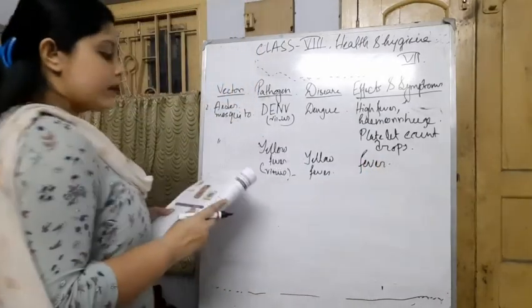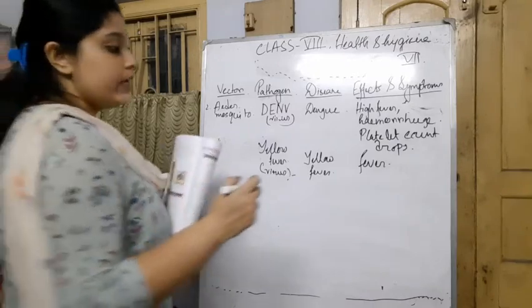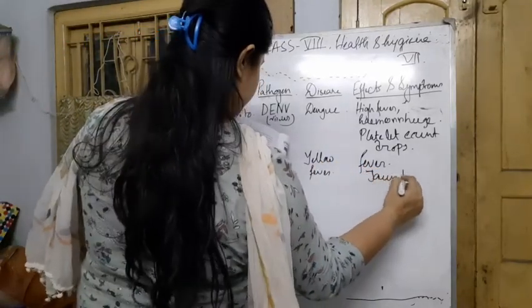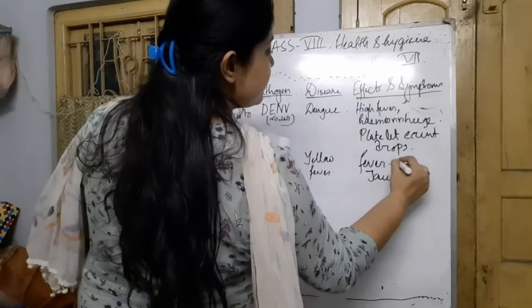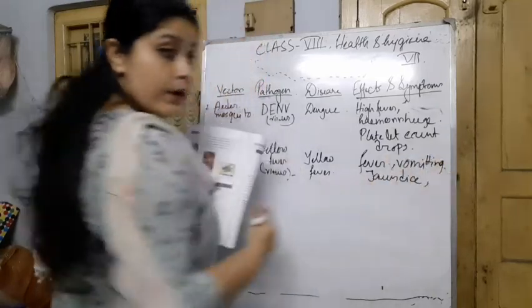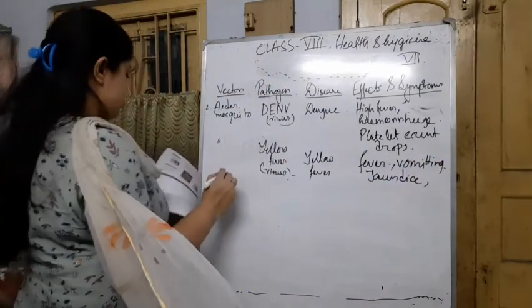And why is this called yellow? Because yellow pigmentation can be seen all over the body, which is also called jaundice. And severe vomiting is common.